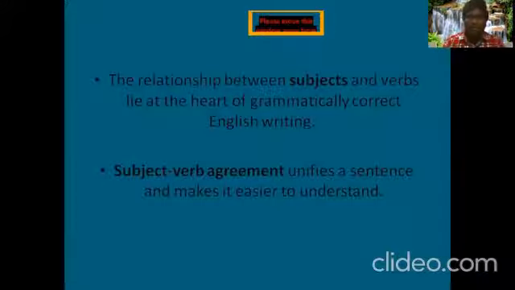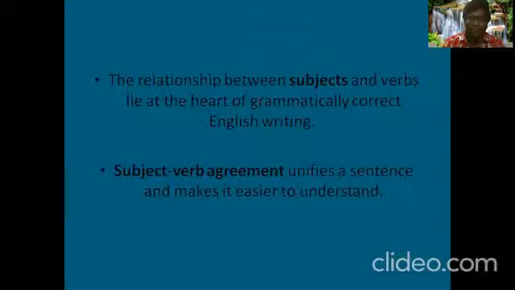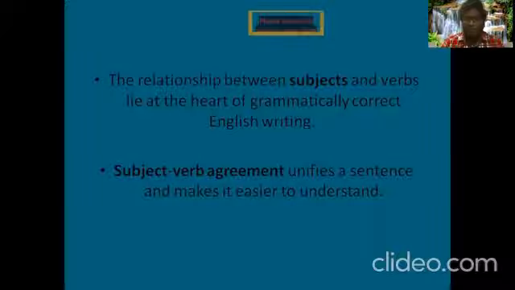Also, the relationship between subjects and verbs lies at the heart of grammatical correctness in English writing. Whenever we are writing in English, we have to make sure of the grammar, and there shouldn't be any grammatical errors. Why did they introduce this topic at the engineering level? As I have told you earlier, I just wanted to recollect the same thing again.